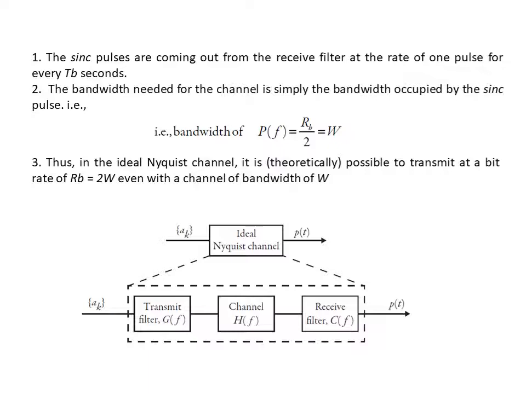Since our AK goes through the transmit filter, then the channel, then the receive filter with impulse responses GT, HT and CT. Here it is shown in the frequency domain, that is GF, HF and CF. You will get PT as output.